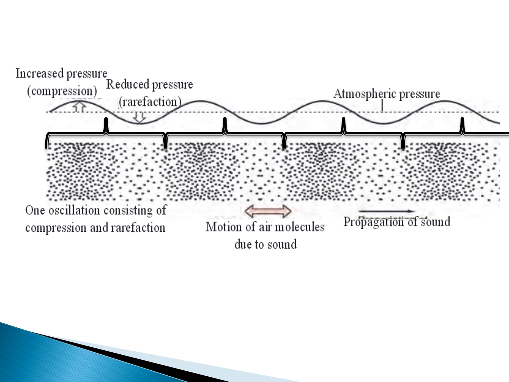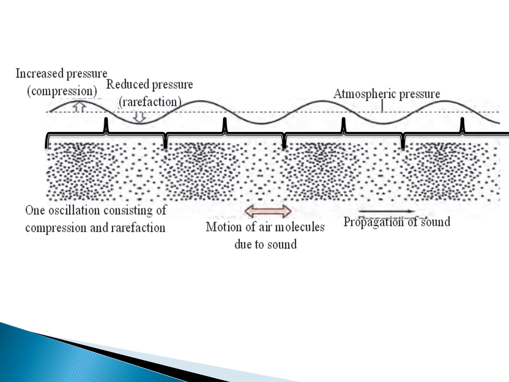What did I just say? The number of cycles that a sound has in 1 second tells you the frequency of the sound. If I have 1 cycle in 1 second, the frequency is 1. If I have 2 cycles in 1 second, the frequency is 2.